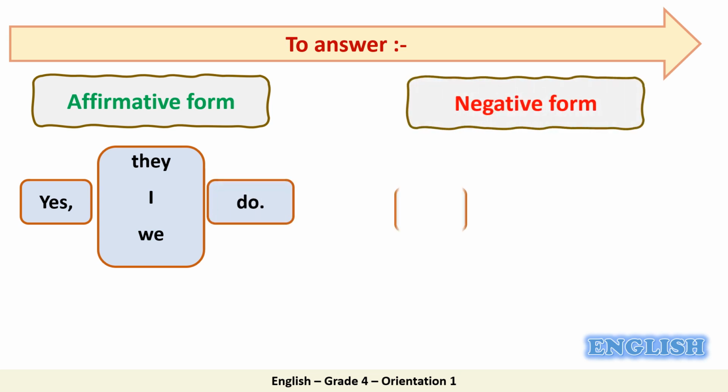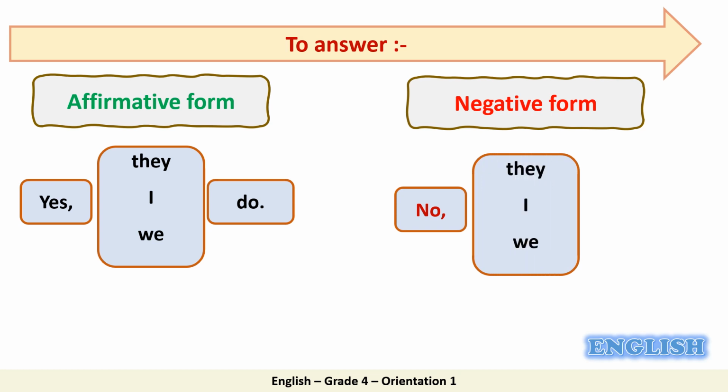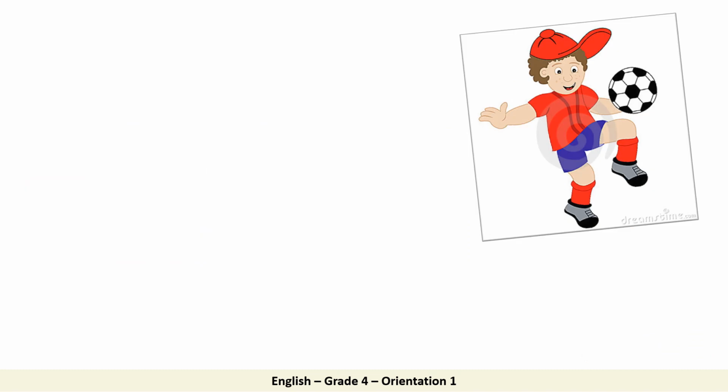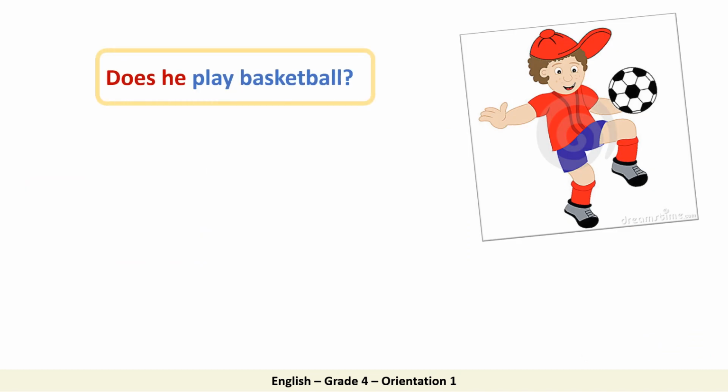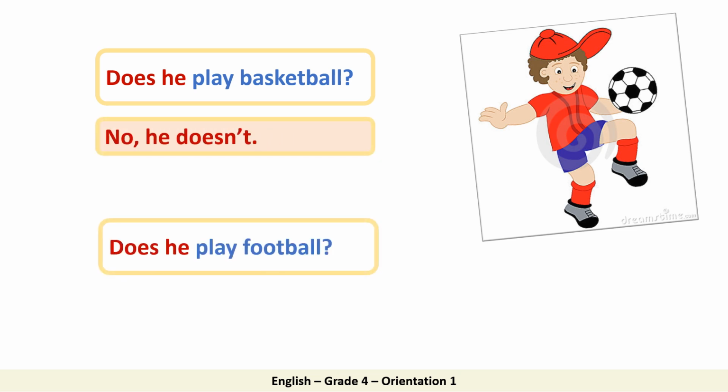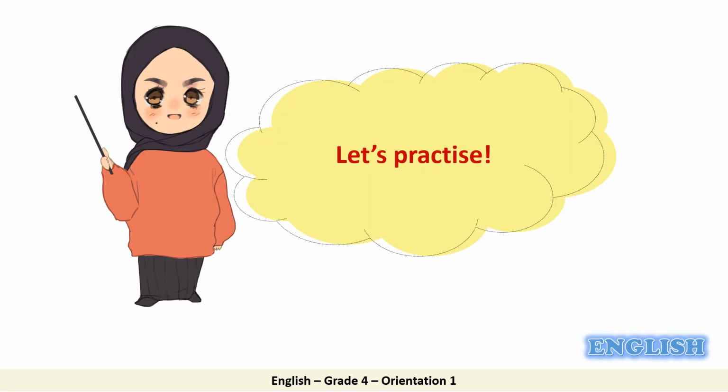Or the negative form: no, they, I, we don't. Let's have some examples. Does he play basketball? No, he doesn't. Does he play football? Yes, he does.